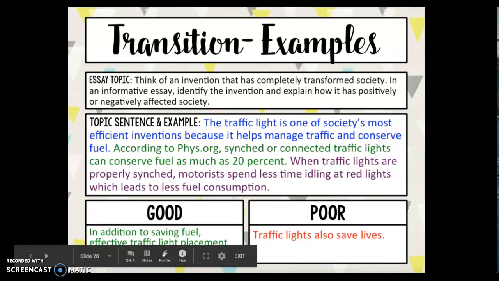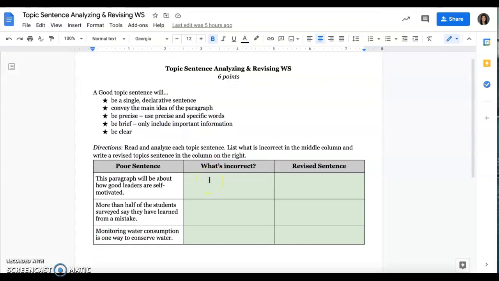Alright, so let's go ahead and look at our assignment for today, which is the topic sentence analyzing and revising worksheet. So here's a little reminder. A good topic sentence will be a single declarative sentence, convey the main idea of the paragraph, use precise and specific words, be brief, only include important information, and be clear.